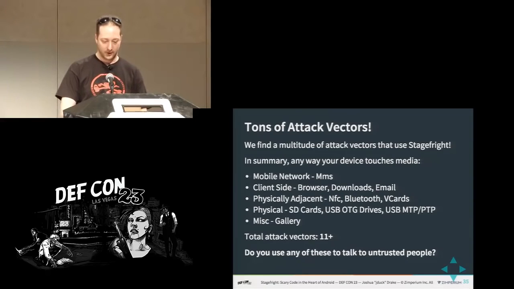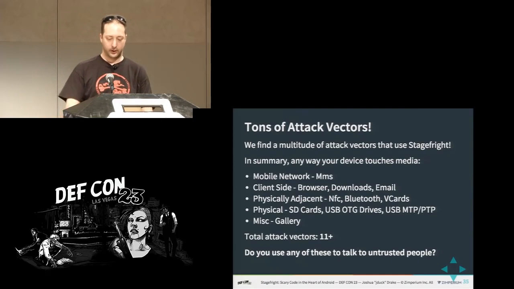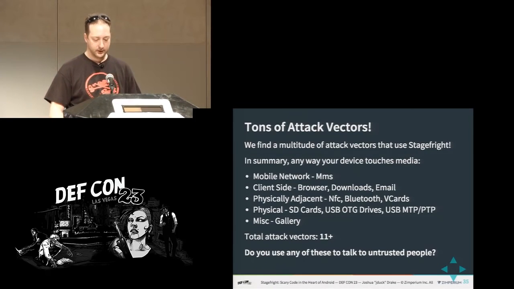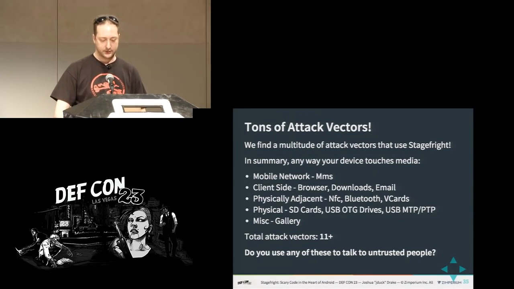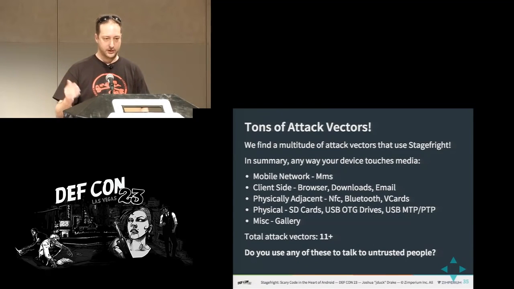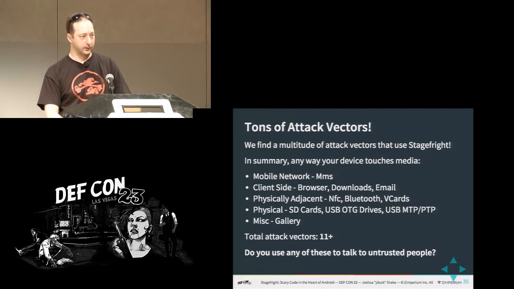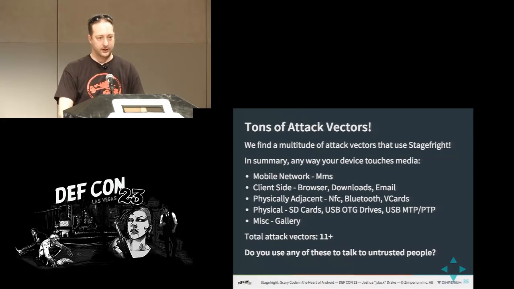So, okay. Physically adjacent, that's stuff like, we're all in the same room together. Or in the case of NFC, you're a little bit closer. These are also attack vectors. If you have an SD card slot on your device, somebody could totally insert an SD card in your device and potentially compromise it. Or an OTG drive, if your device supports that special USB mode. And then there's the MTP PTP mode. This has been the default mode on Android devices, including Nexus devices, since 4.0.